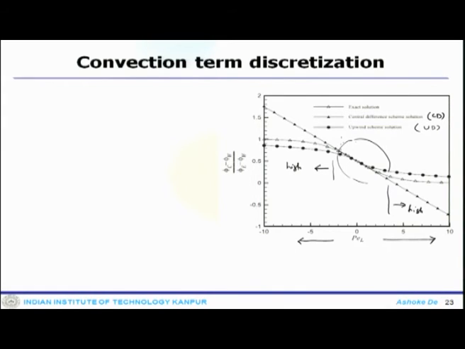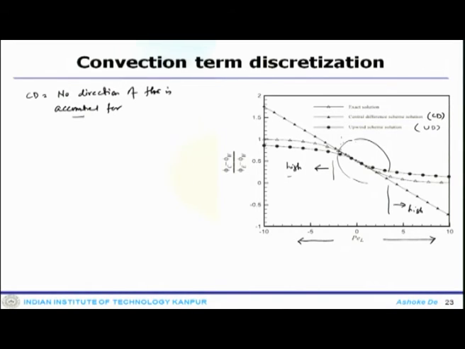In this case, the CD deviates the most because, as we have said, the CD does not take into account the direction of the flow velocity. We have assumed for CD that no direction of flow is accounted for, and it provides equal weightage to the upstream and downstream node.